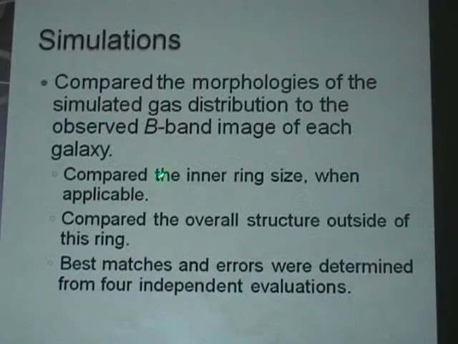The bar radius we measured basically from the B-band image by fitting elliptical isophotes and looking for a minimum in the ellipticity. Comparing the model morphology to the observed B-band morphology and looking for the best fit.